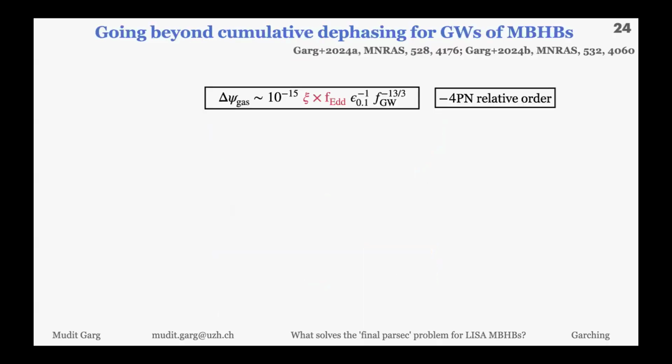What we did is that instead of having dephasing as a cumulative number, we model it as a frequency-dependent function. And it comes out around -4PN in relative order. You can see that it depends on the frequency of the gravitational wave, but also on Z and F_intent, and they come in a combination. It's very hard to measure them separately.